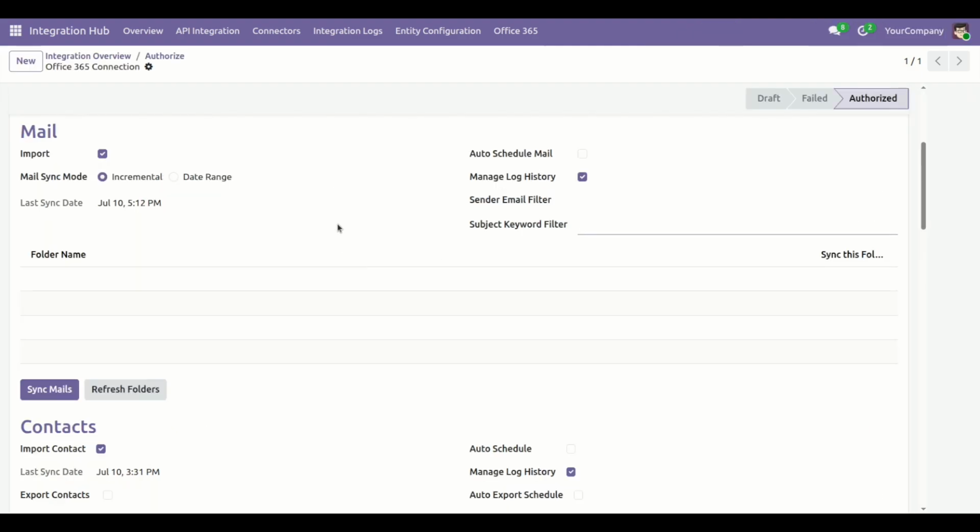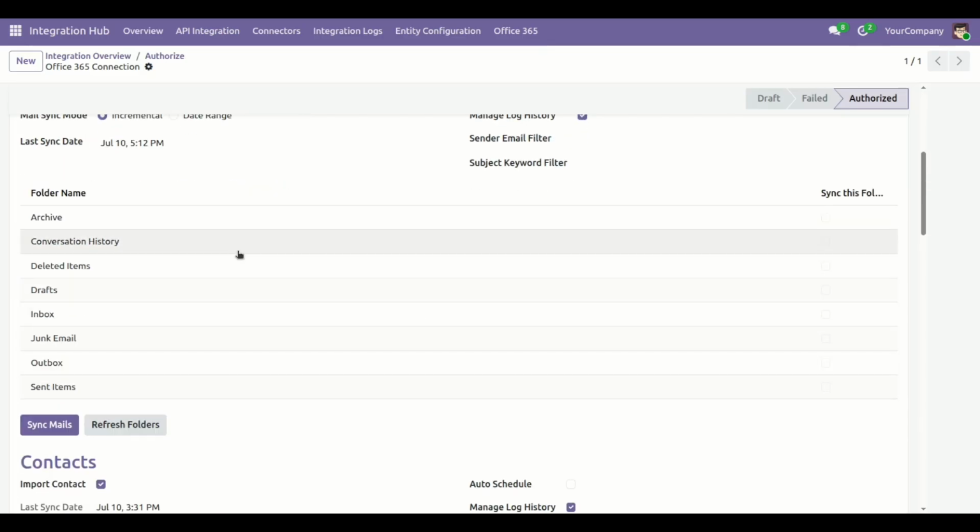Now if you want to sync mail based on a folder, first load the folders. For this, click the refresh folders button. Here you can see a success message appear. You can see the folders synced from Office 365.